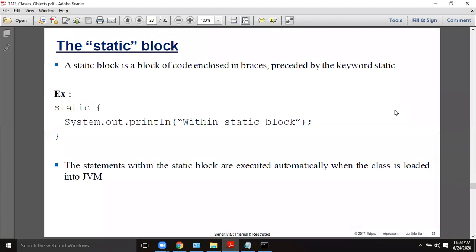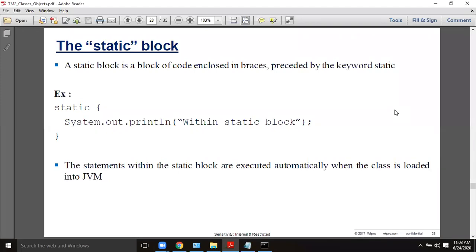What is the purpose of a static block? If you write a class or a program, there is some execution order. Sequential execution order is followed in general, or it can be in a controlled manner if there are control structures. In general, the starting point of execution is main.